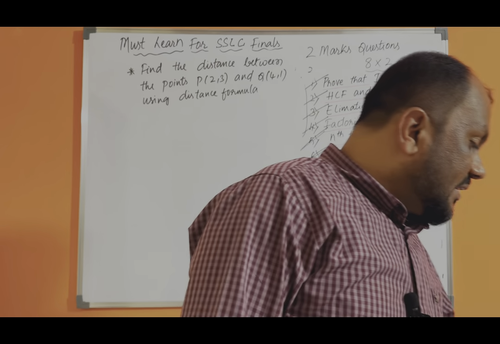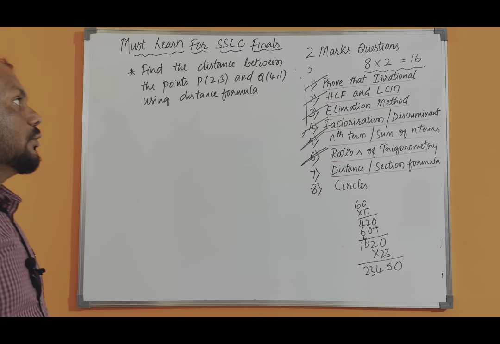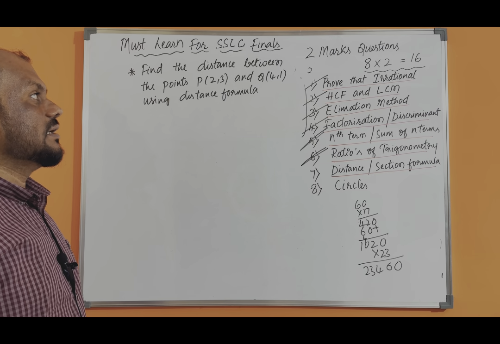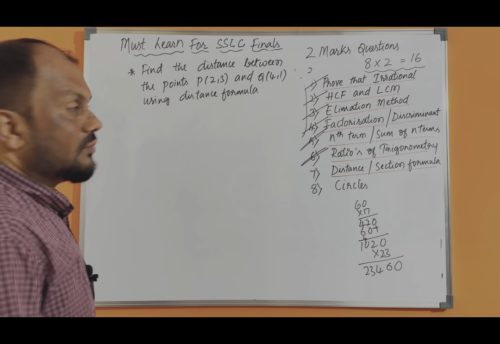Find the distance between the two points P and Q. The coordinates of P are 2, 3 and the coordinates of Q are 4, 1.